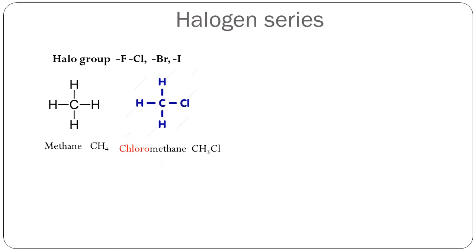So write down now the molecular formula of this newly formed compound. Count the number of carbon, hydrogen and chlorine atoms. After counting, you will come to know the molecular formula is CH3Cl. Let us consider the second alkane, that is ethane. If one hydrogen atom is replaced by one chlorine atom, then a new compound having new properties is formed.